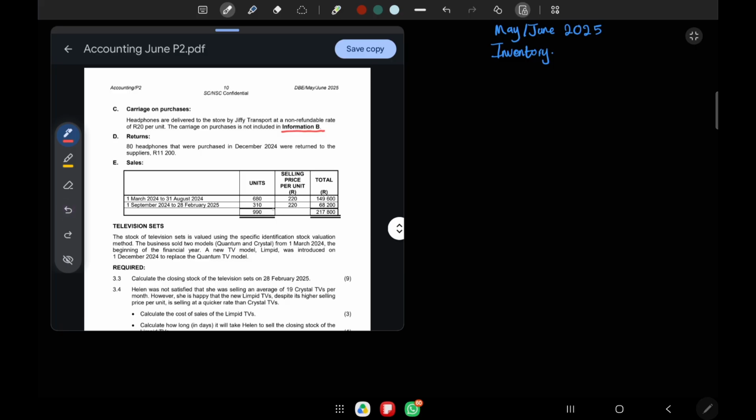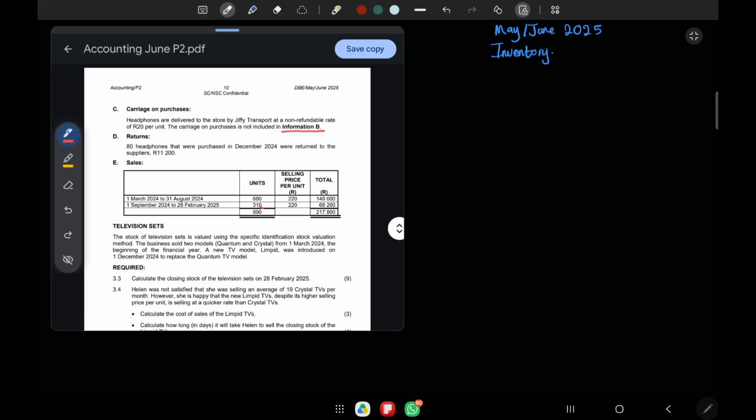Now let's try the next figure. We have 310 times 220. It gives us 68,200. That figure also makes sense. So here, on the 1st of March 2024 to 28th of February 2025, we sold 310 units. That's still a good amount. So they were also sold at 220, same selling price. And we made 68,200 from the sales.